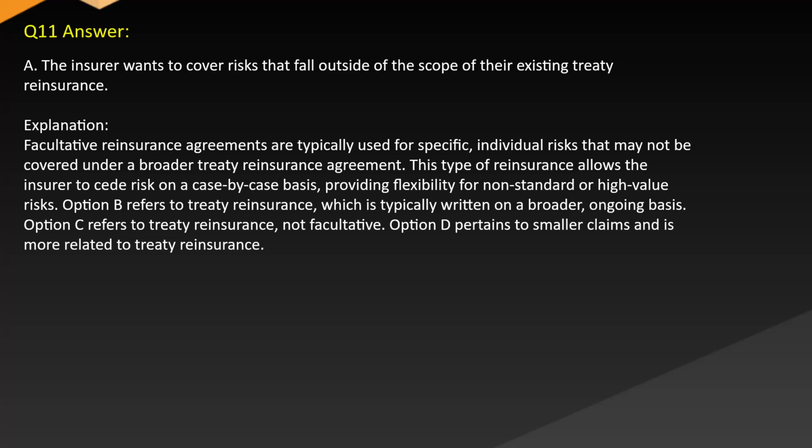Option C refers to treaty reinsurance, not facultative. Option D pertains to smaller claims and is more related to treaty reinsurance.